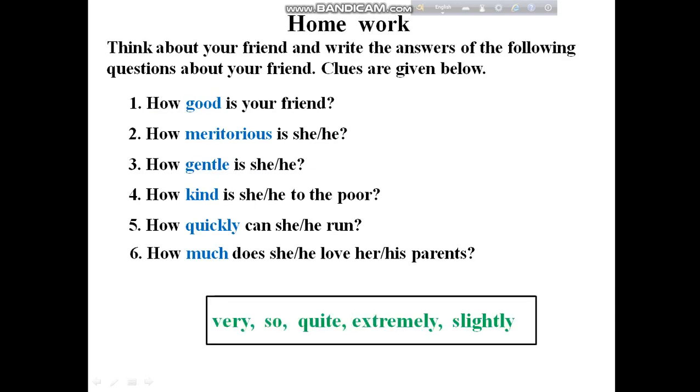Now here is a homework for you. Think about your friend and write the answers of the following questions. You have to write a paragraph using this clue. How good is your friend? How meritorious is your friend? How gentle is she? How kind is she? You just answer these questions using adverbs. Then it will be a paragraph, and at the same time you will learn to describe a person using adverb.